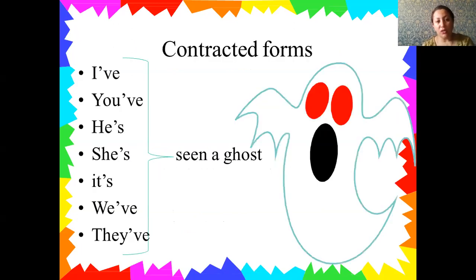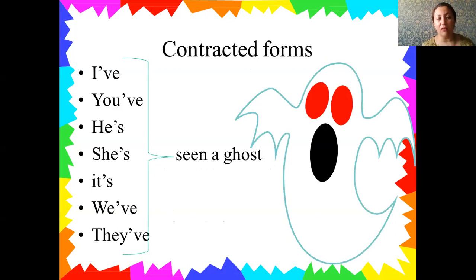Also, in our grammar rule, if we have an auxiliary like have, we have such a reduction, and it also has a contracted form. This contracted form will be like this.